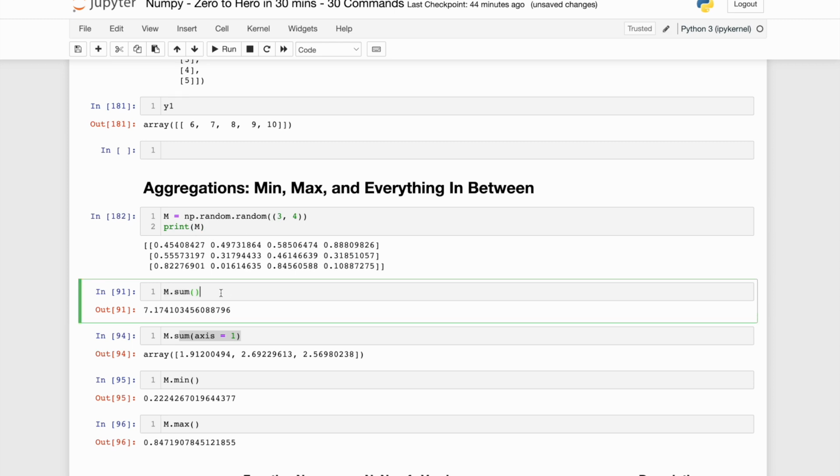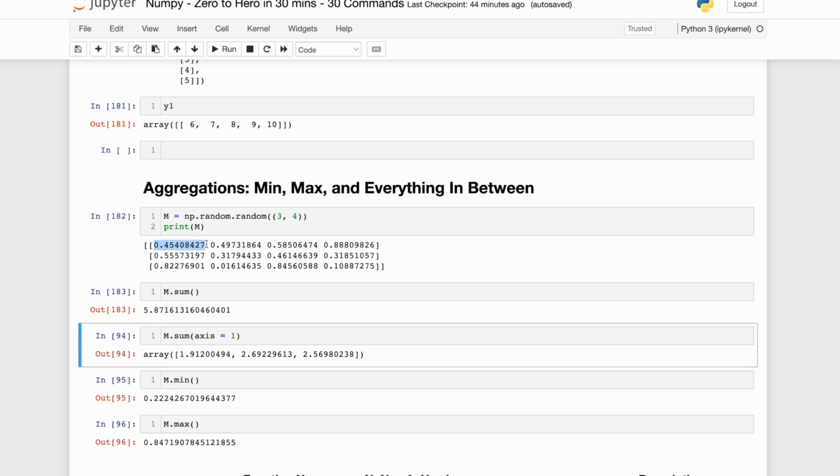If I do an m.sum, we get an aggregate function over here, right? It sums all the elements and gives you the total. If you specify an axis, axis 1, then in this particular axis it is going to do the sum.